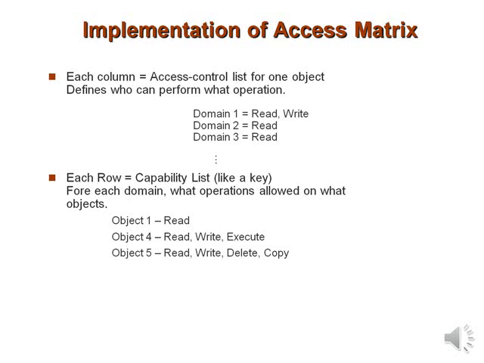Each row has something called a capability list, like a key. For each domain, what operations are allowed on what object? That means object 1 can have read operation, object 4 can have read, write and execute operations, and object 5 can have read, write, delete and copy operations.